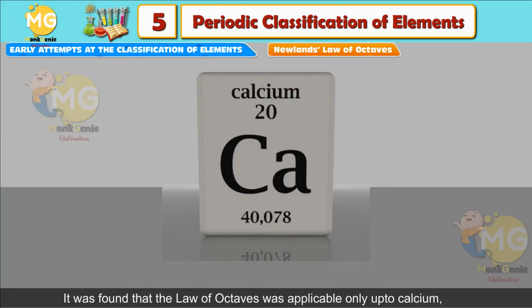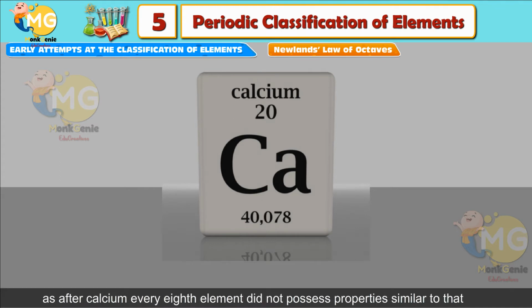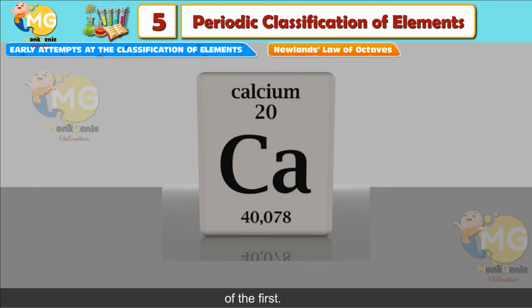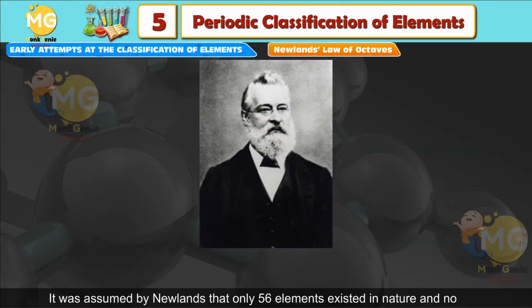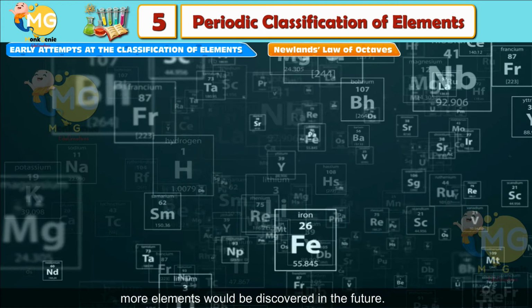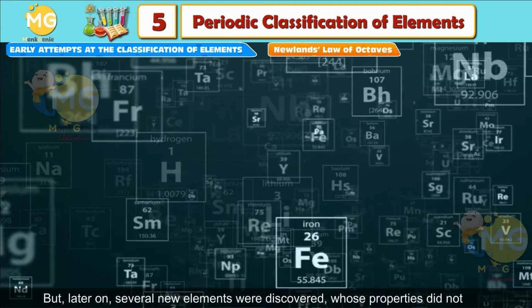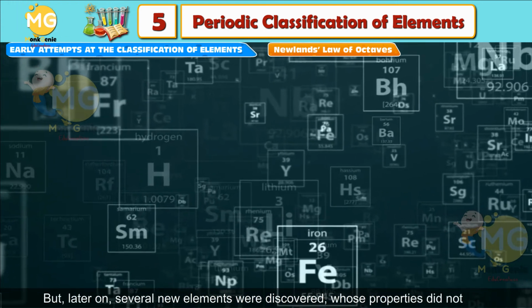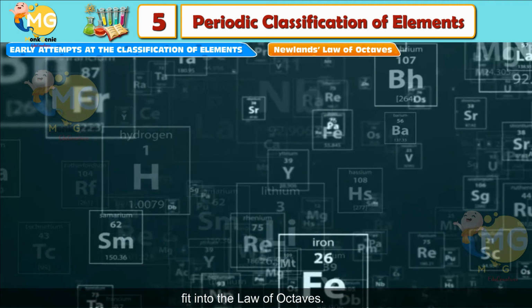It was found that the law of octaves was applicable only up to calcium, as after calcium every 8th element did not possess properties similar to that of the first. It was assumed by Newlands that only 56 elements existed in nature and no more elements would be discovered in the future. But later on, several new elements were discovered, whose properties did not fit into the law of octaves.